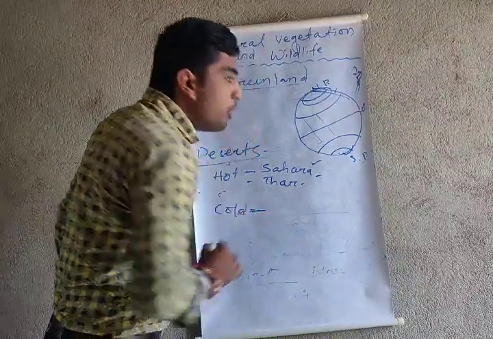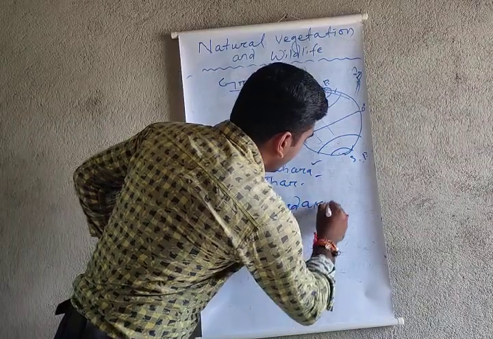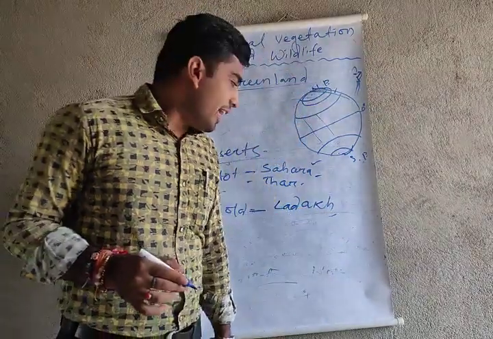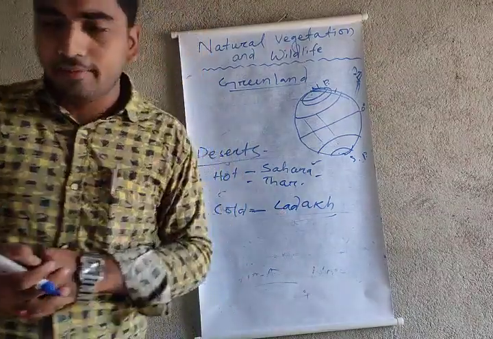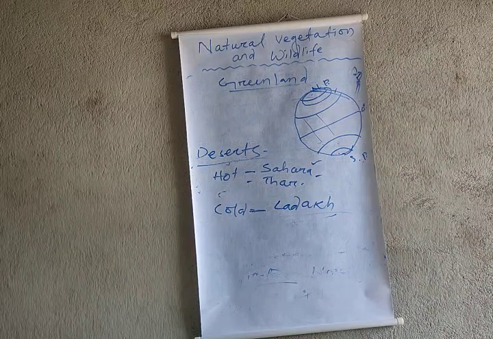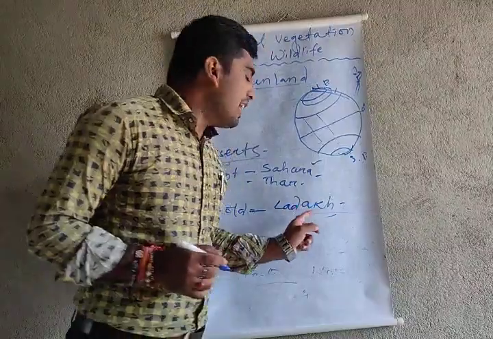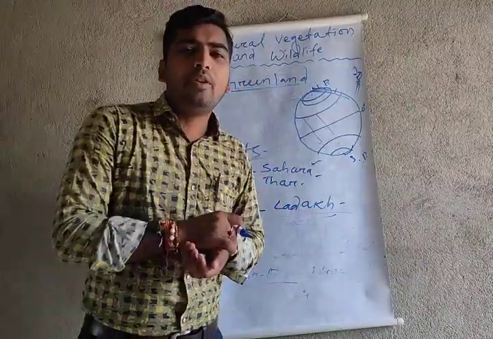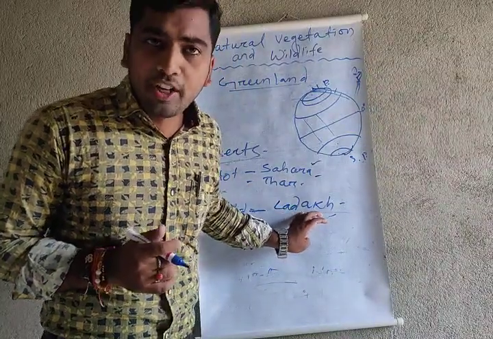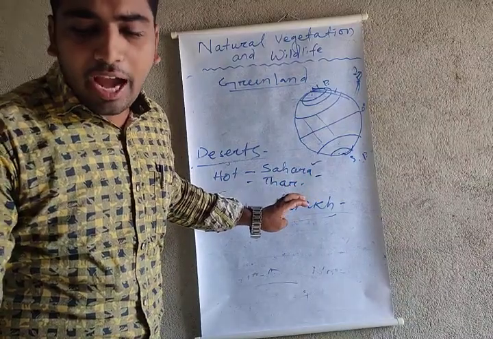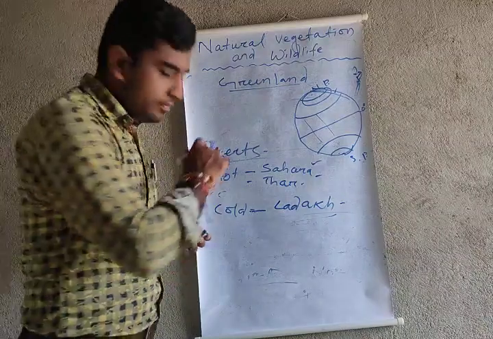Now the cold desert. The most important example of a cold desert is known as Ladakh. Before some months, Ladakh became our union territory in India. So Ladakh is called the cold desert. In this cold desert also, polar bear type animals live there, and only a little amount of plants are there because that area is always under heavy snowfall. Okay, my dear students, so that is just what I wanted to give you, the examples of the desert vegetations.